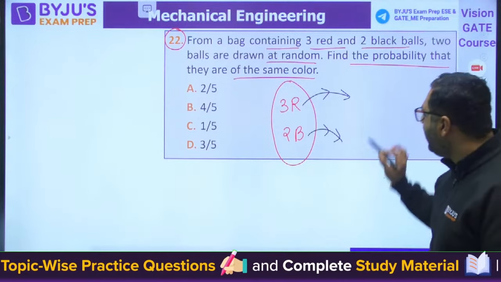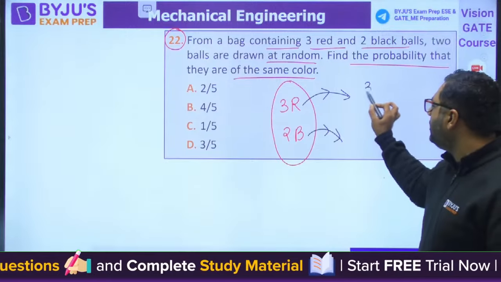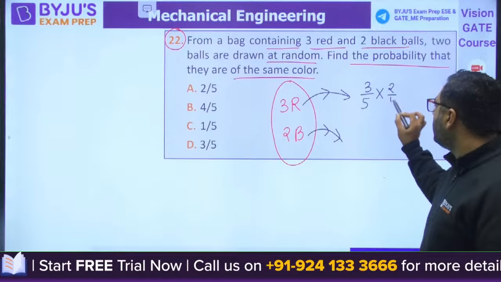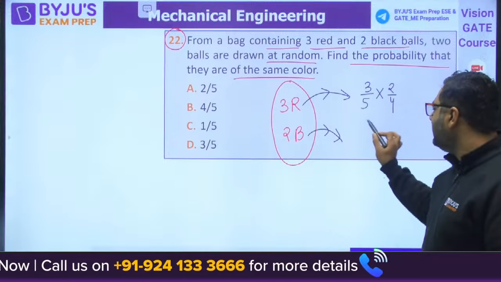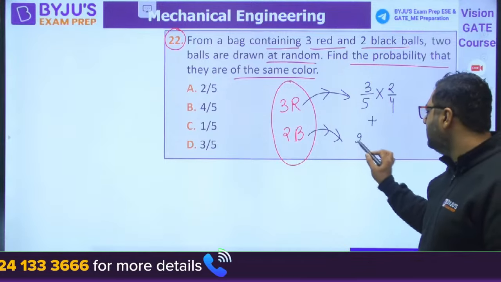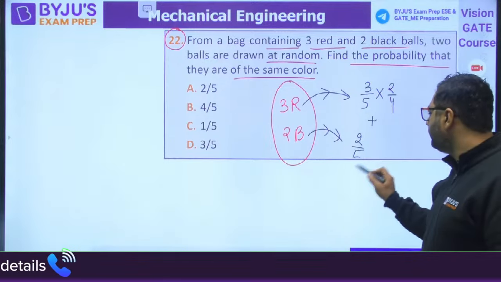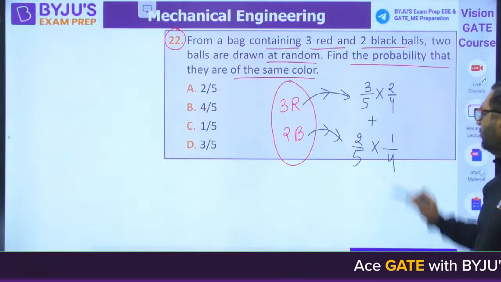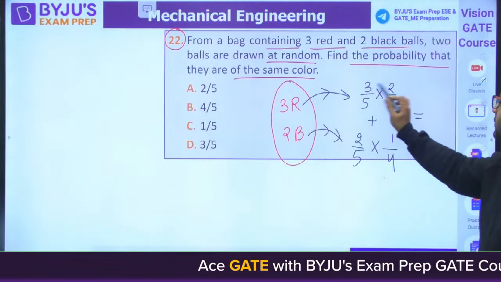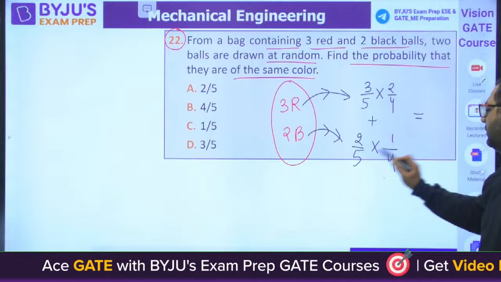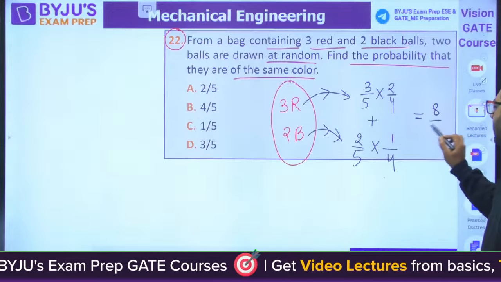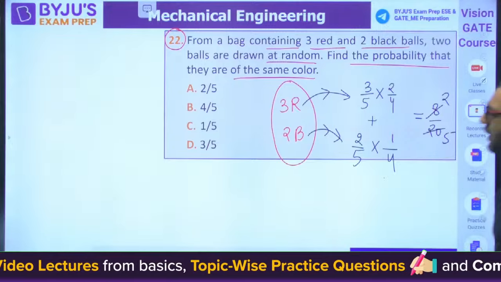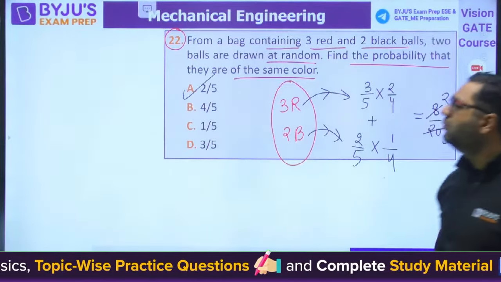So if both are red, the first ball will have a probability of 3/5. The second will have a probability of 2/4. This is one case. The second case is I will take one from these two and one from these four. So when you calculate this, it is 6/20, 2/20, 8/20. 4 2 ja 8, 4 5 ja 20. Answer is 2/5.